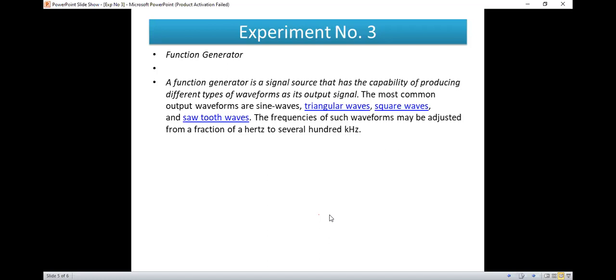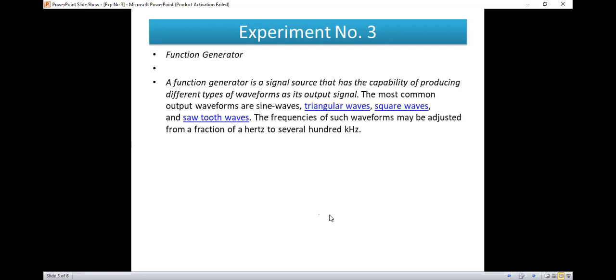Now see, these are the most common outputs: sine wave, triangular wave, square wave, and sawtooth wave. The frequency of such waveforms may be adjusted from a fraction of a hertz to several hundred kilohertz. So this waveform frequency can be adjusted from hertz values to kilohertz values. There is a knob to adjust the frequency in the function generator.